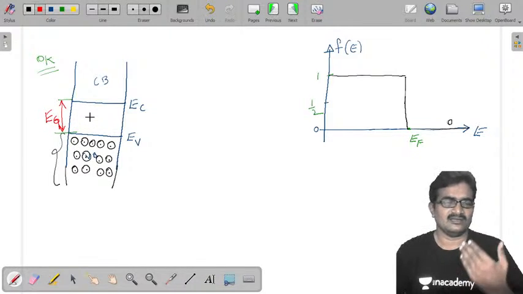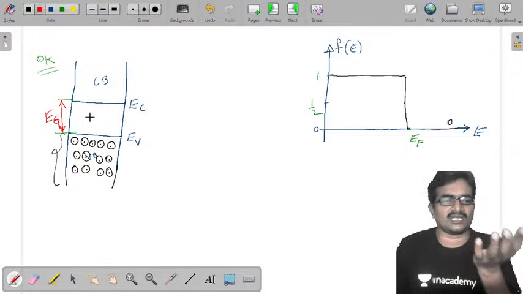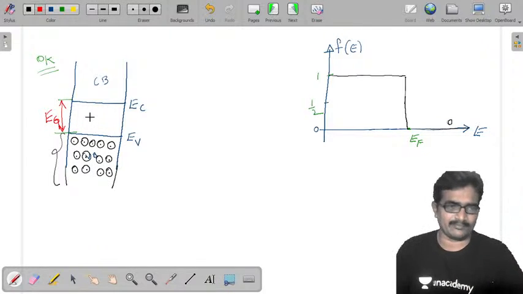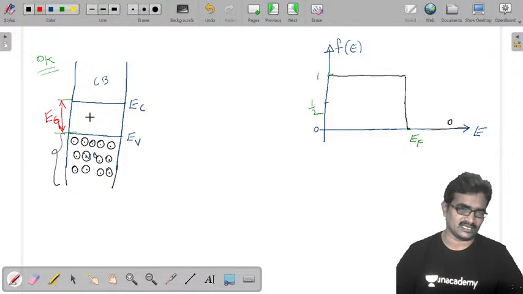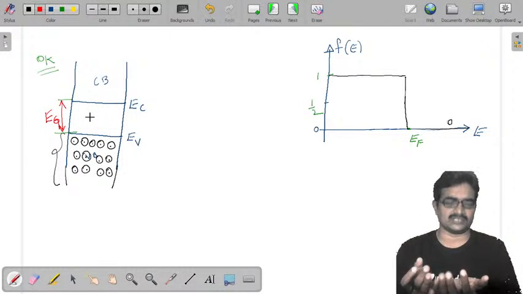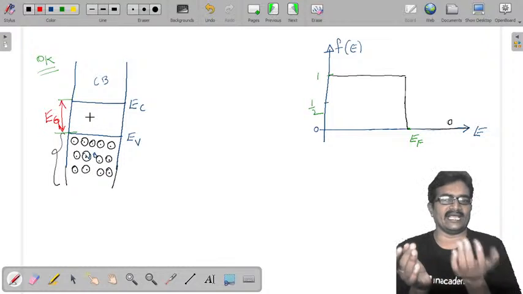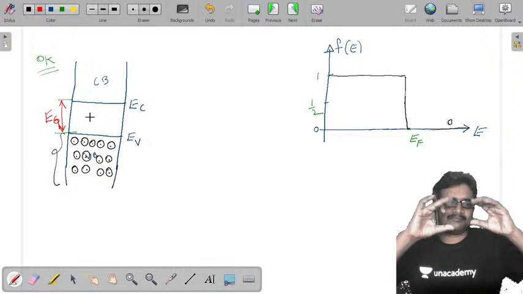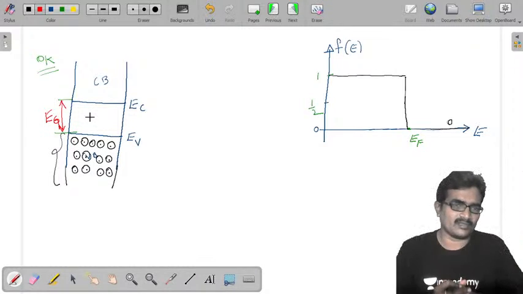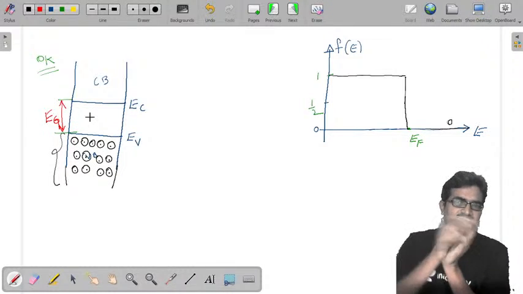So the FDD is not applicable to the energy gap. It is applicable only to the valency band and conduction band. While discussing the Fermi Dirac distribution function, you can omit the energy gap.